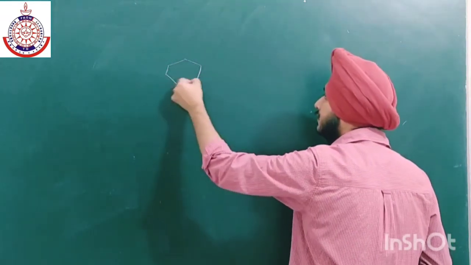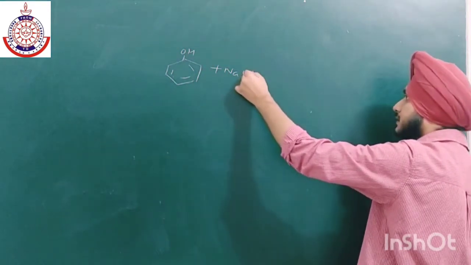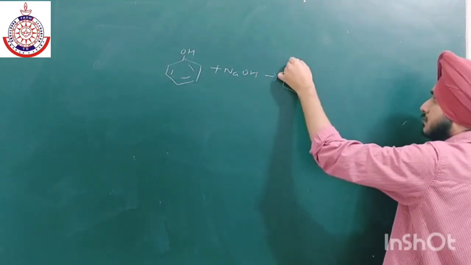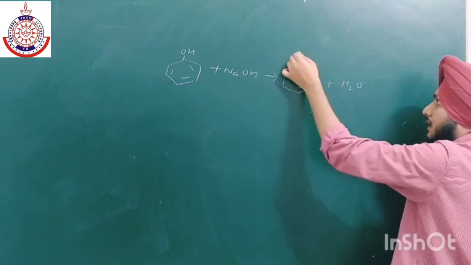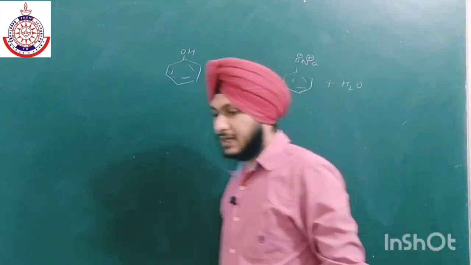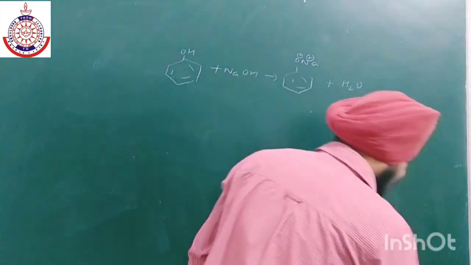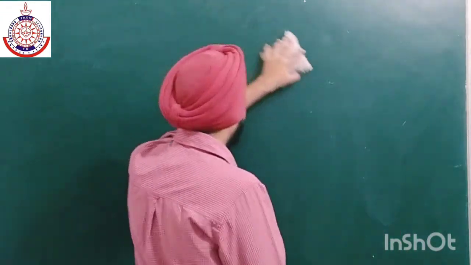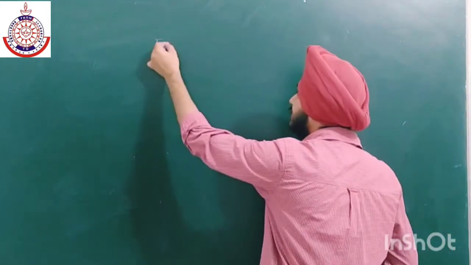So phenols with NaOH give ONa, sodium phenoxide, plus water. Negative charge on the oxygen, positive charge on the Na. So they can easily react with base to form sodium phenoxide. So let's move on to the next reaction, that is the esterification reaction. We have already discussed this reaction in the 10th class: the formation of esters.